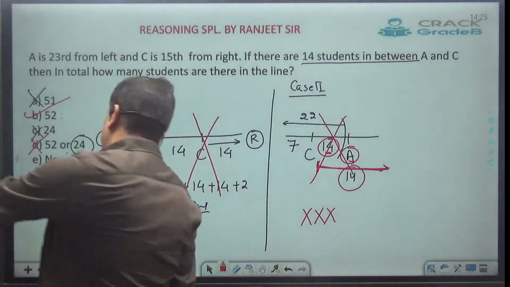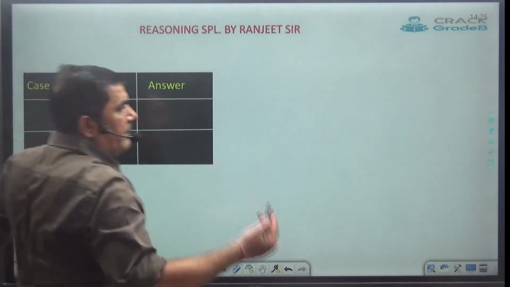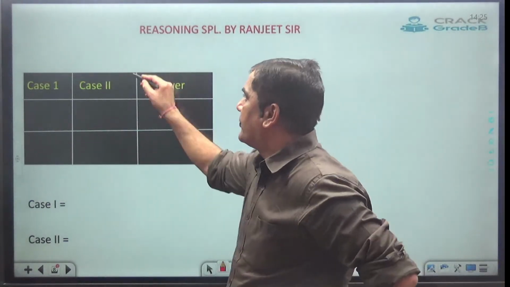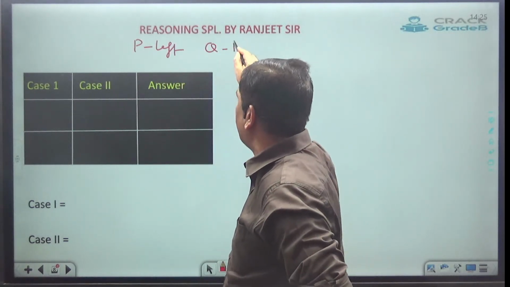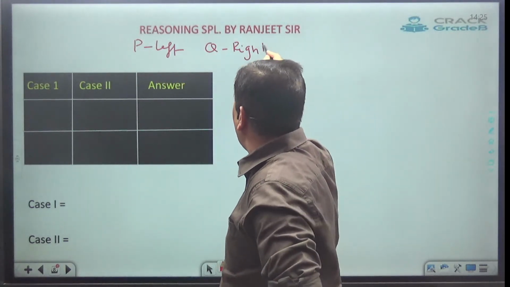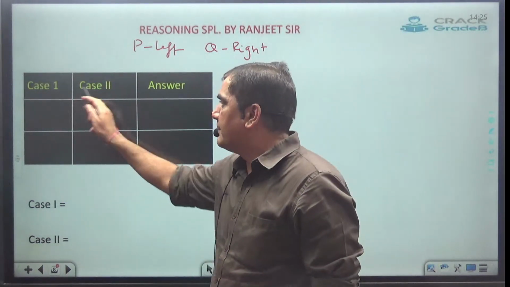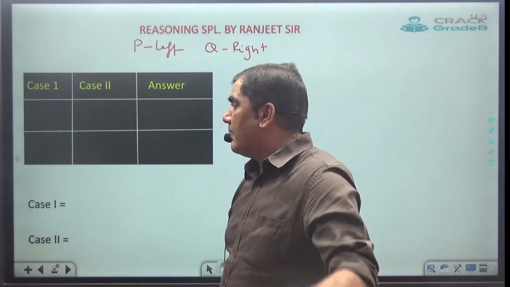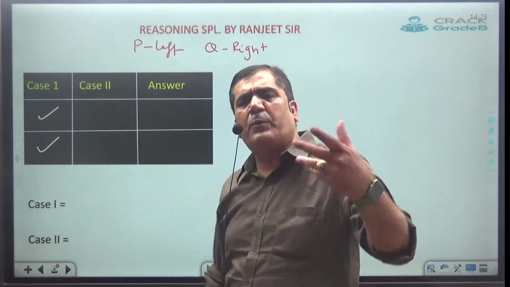Now, always remember, whenever a problem is like this, where one position, let's say P, is given from left and Q position is given from right, then you have to plot two cases, case number 1 and case number 2. Always remember, case 1 will always be possible in any problem.